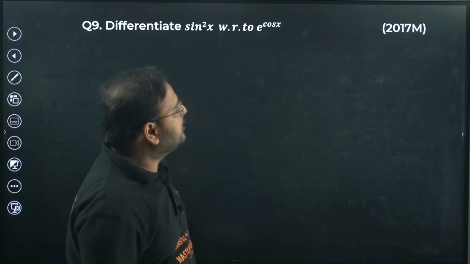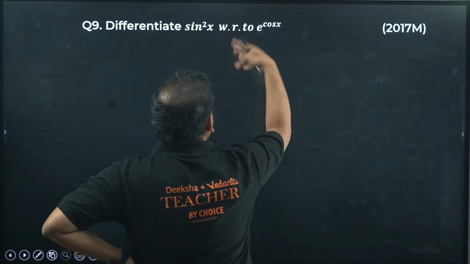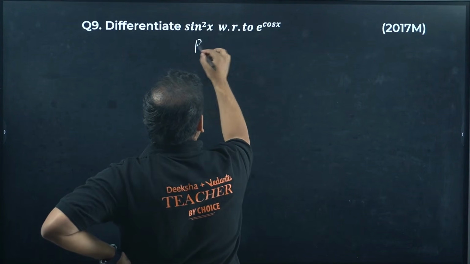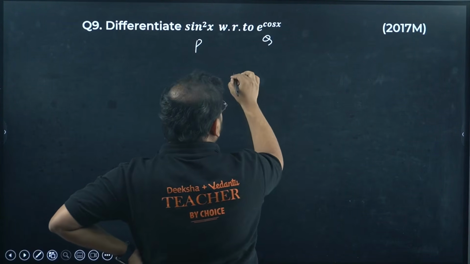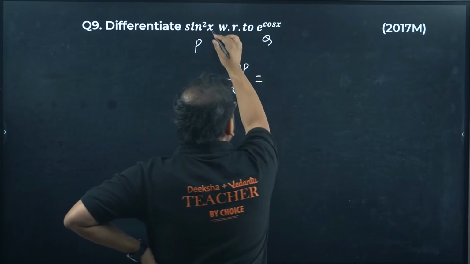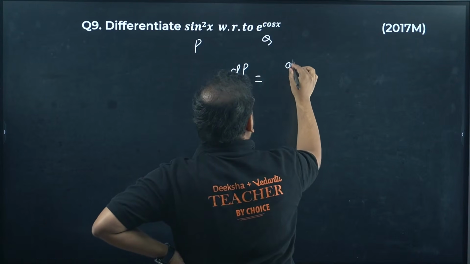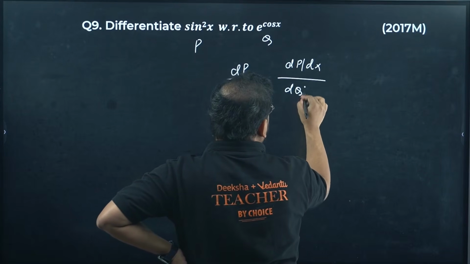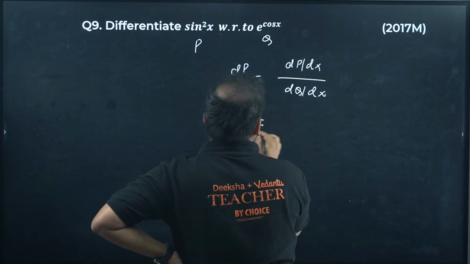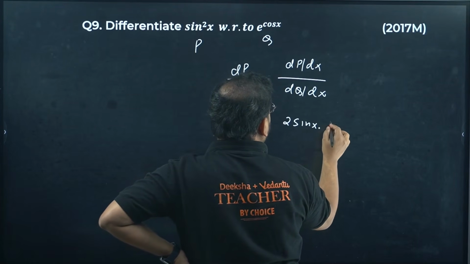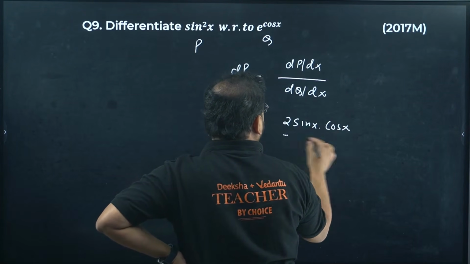Next question. Question number 9. It's a PYQ. Differentiating this with this is a parametric form, a function with another function, okay? So we'll take this as function p, this as q. I'm looking for dp by dq. Differentiate this, so you'll get dp by dx upon dq by dx, right? Differentiate this, you get 2 sin x, and derivative of sin is cos, so cos x.